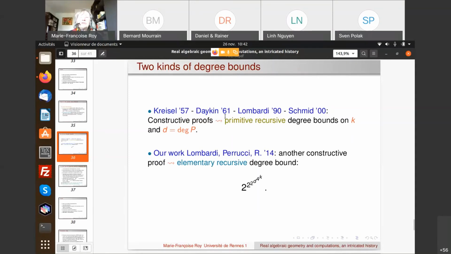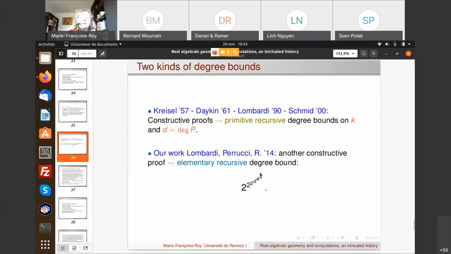It's not really totally convincing, but there is a student of Kreisel named Dakin, and it was again reworked by Henri Lombardi and Schmidt, a student of Becker. But all the proofs they did, very clever ones, gave primitive recursive degree bounds in the number of variables.